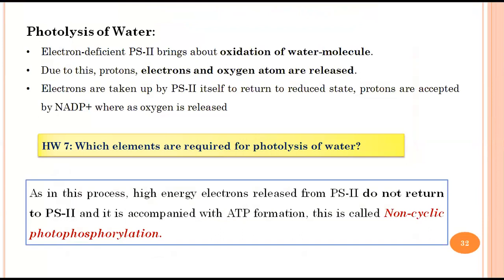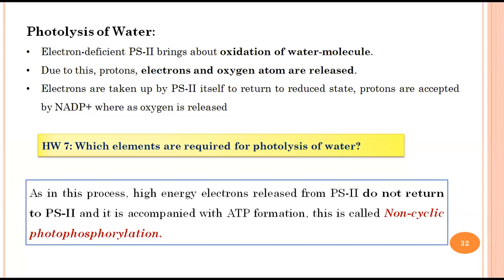So one of the important ones is the photolysis of water. So as I mentioned, the moment the photosystem 2 is giving out the electron after taking up the light, it becomes electron deficient. Okay, and this particular electron deficient photosystem then brings about the oxidation of a water molecule, or you can say breaking of the water molecule, because of which there is a production of protons, electrons, and oxygen.